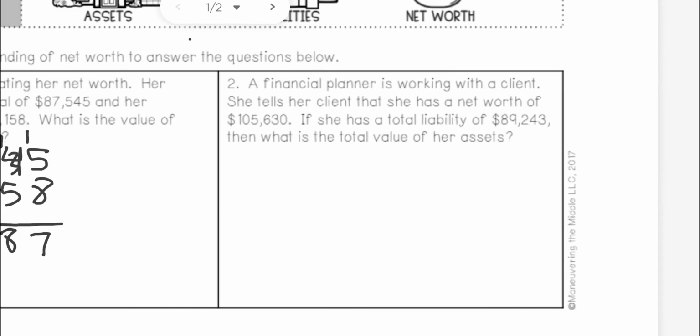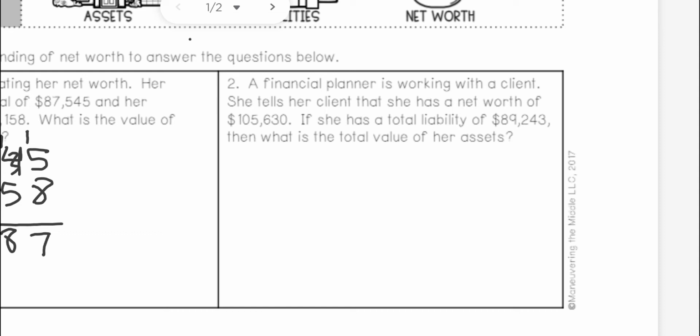Then we have a financial planner who is working with a client. She tells her client that she has a net worth of $105,000. And if she has a liability of $89,000, that means she owes $89,000. Then we have to figure out the value of her assets, her house, or whatever else she has.